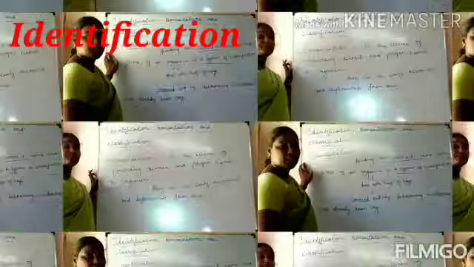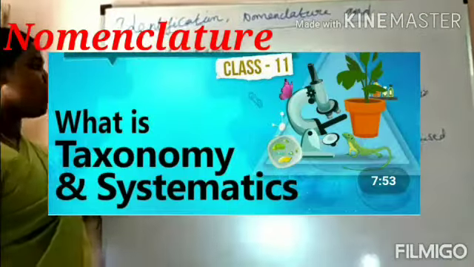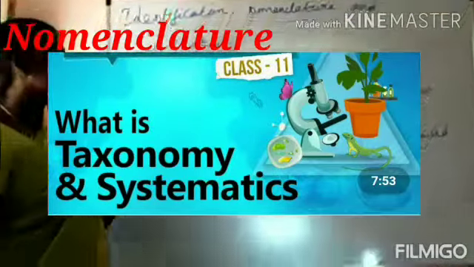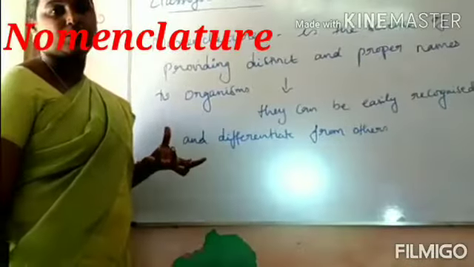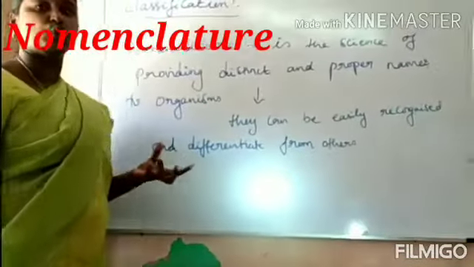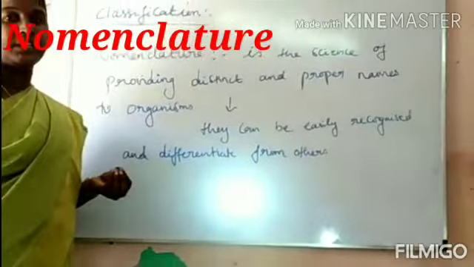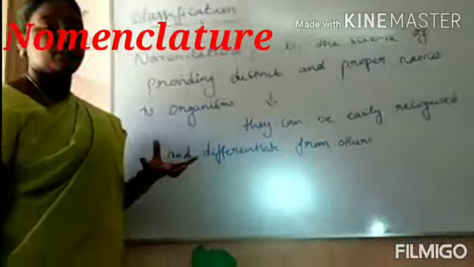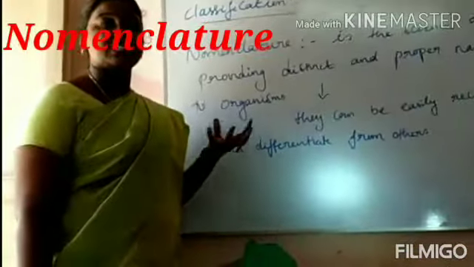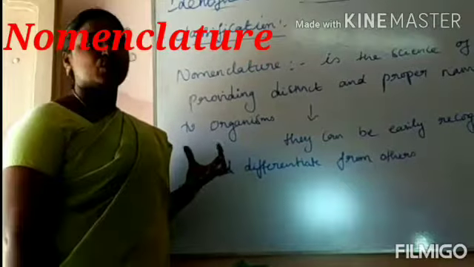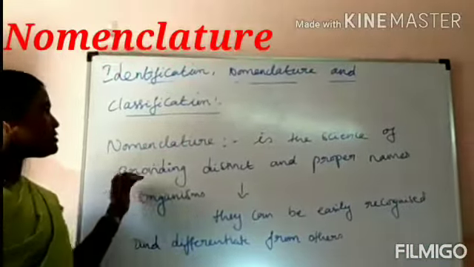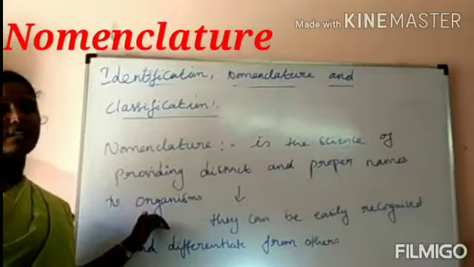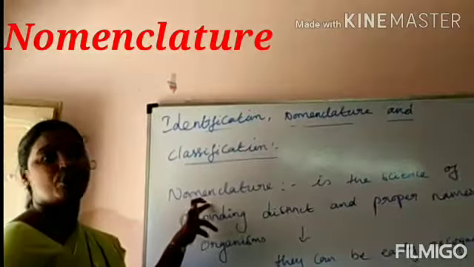Can you understand? Principle of nomenclature. Nomenclature is the science of providing distinct and proper names to organisms. Nomenclature is of two types: one is binomial nomenclature and the other is trinomial nomenclature. Binomial nomenclature consists of genus and species. It gives a distinct, proper name to the organisms, and this is provided with the help of nomenclature.